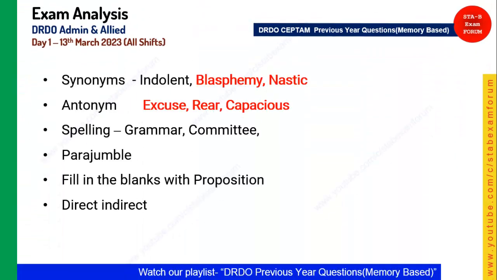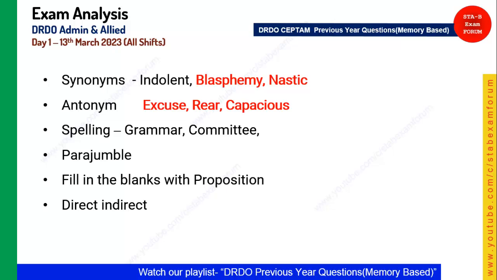So we have seen only general awareness. Let's see the English one. There are certain common patterns that we have seen in the last year also. There were a few synonyms like indolent, blaspheme, nastic. And in antonyms we have seen excuse, rear, and capacious. Then there were a few questions on spelling error detection, like grammar and committee.